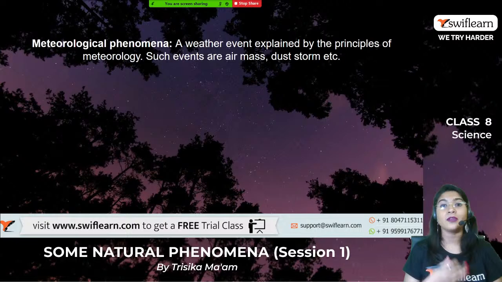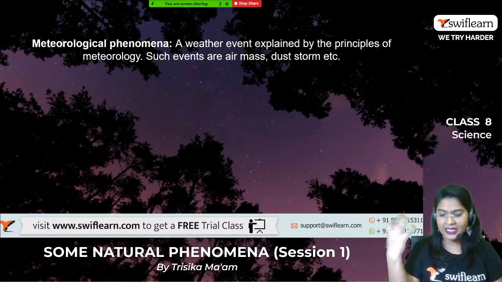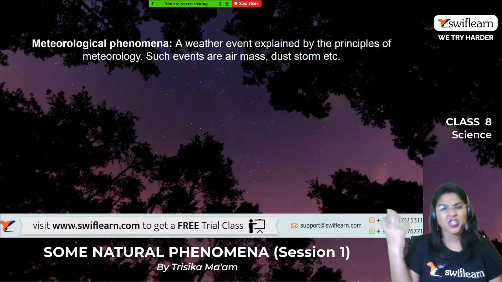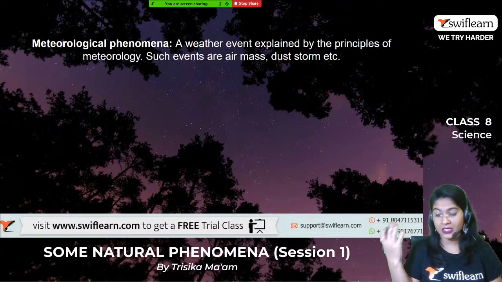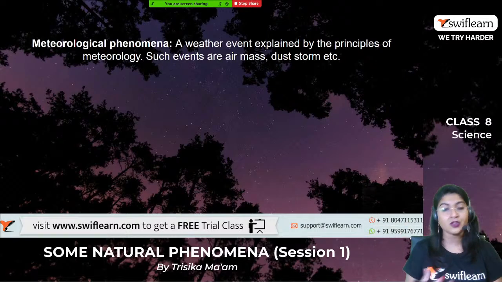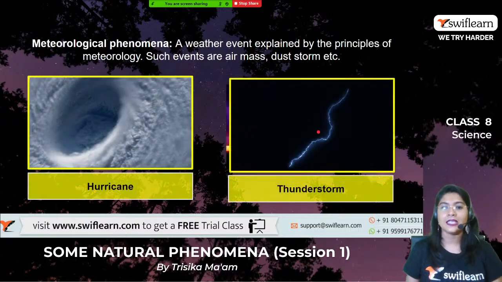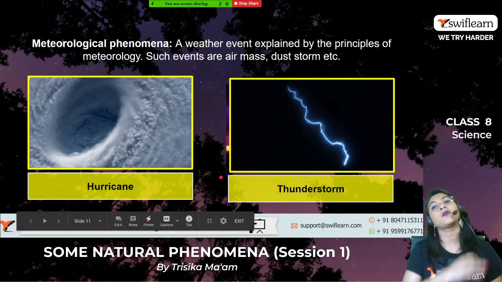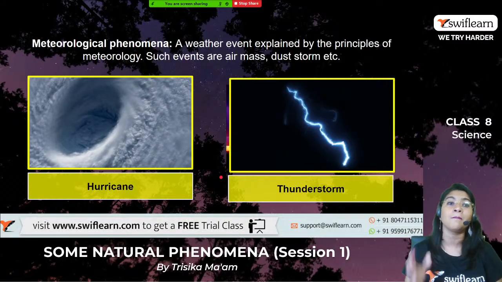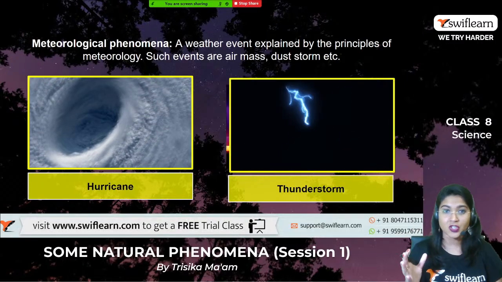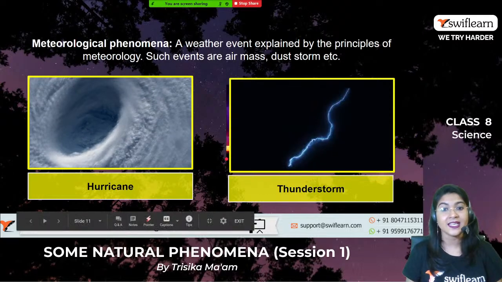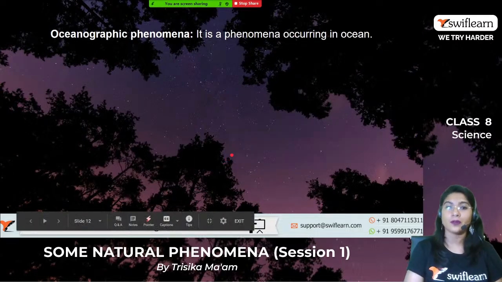Weather events are generally explained by the principles of meteorology, and these events include air masses, dust storms, or any atmospheric changes. It can be extreme heat, snow, heat waves, tornado or hurricane also. So thunderstorm and hurricane are examples of meteorological phenomena, which are also natural calamities.